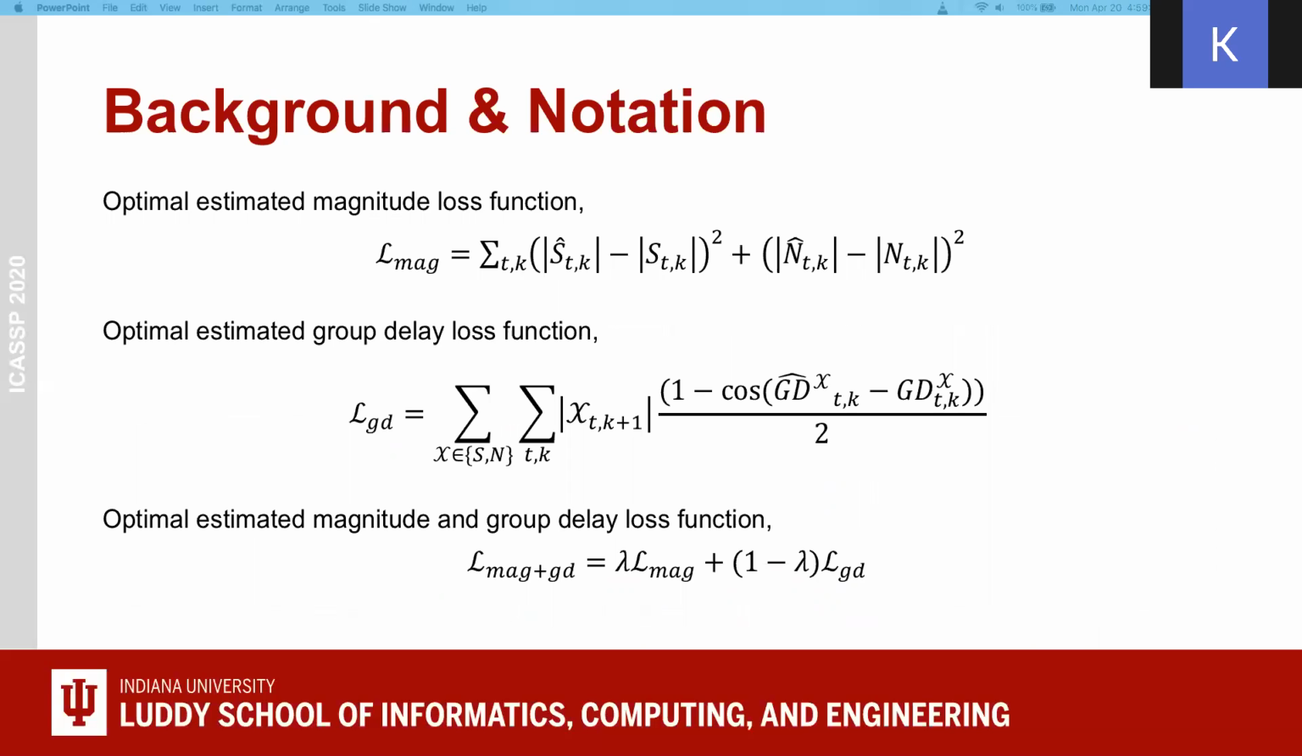Now, we can model a deep architecture to learn the magnitude and group delay in the time frequency domain. For learning magnitude, the optimal estimated magnitude loss function, LMAG, is the sum of mean square error of magnitude between clean and estimated speech and between noise and estimated noise. For learning group delay, the optimal group delay loss function, LGD, is the sum of cosine distance of group delay between clean and estimated speech and between noise and estimated noise. Therefore, the combined loss function, LMAG plus GD, is the weighted average of LMAG and LGD.